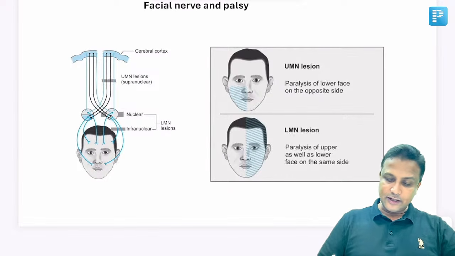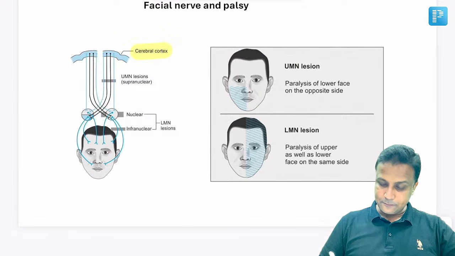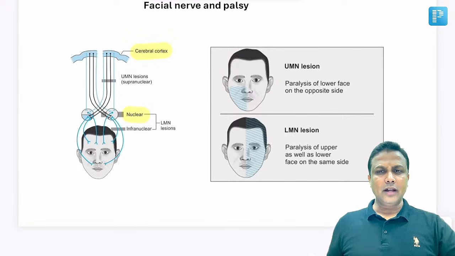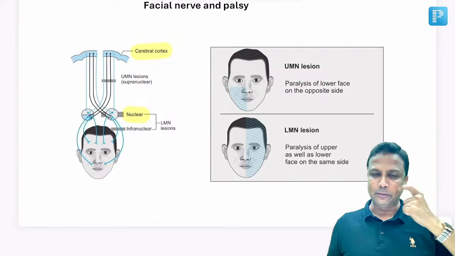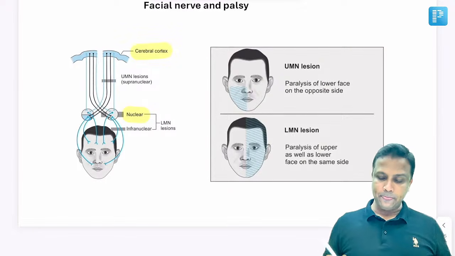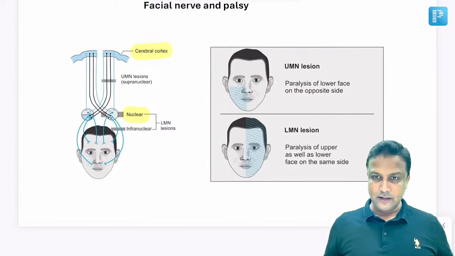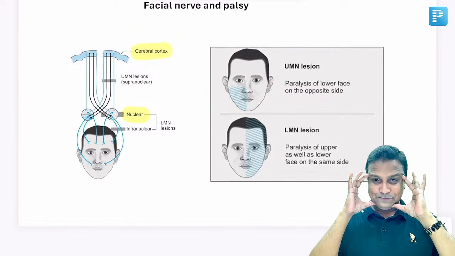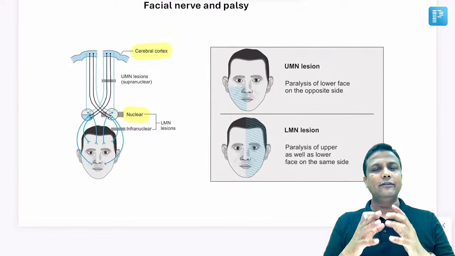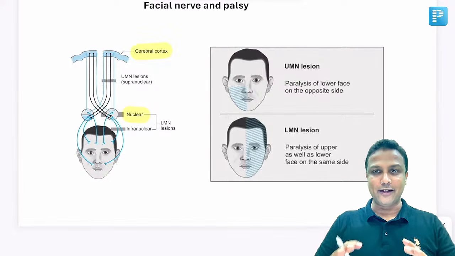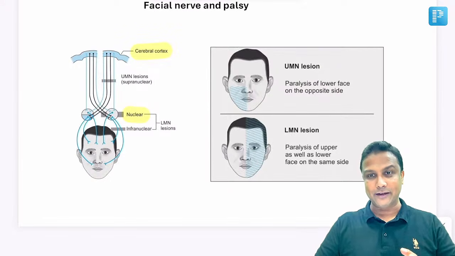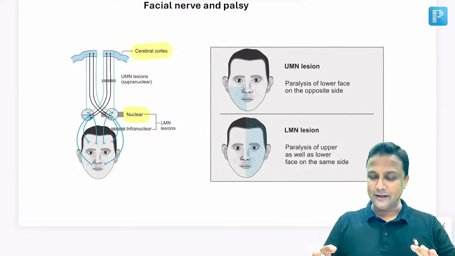First of all, in this diagram, you are able to see cerebral cortex here. And then you're able to see the nucleus here. Nucleus, of course, we are speaking about the 7th nucleus, जो pons में होता है. मैंने आपको अभी डायग्राम में बताया था in transverse section of pons. And then you're having the 7th nerve, which is going and supplying to your face. Already in our main videos as well as in our offline classes, मैंने आपको ये detailed diagram हमने draw किया था properly. We have discussed the entire topic in crystal clear manner.